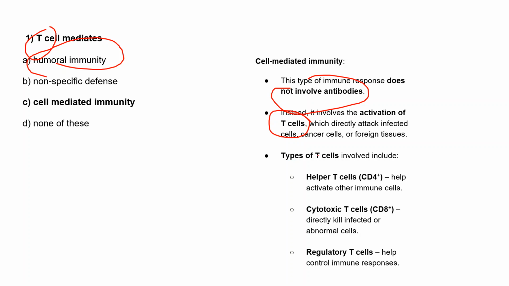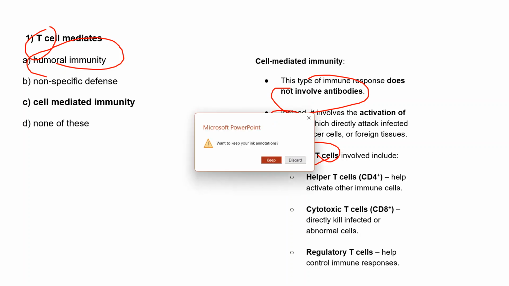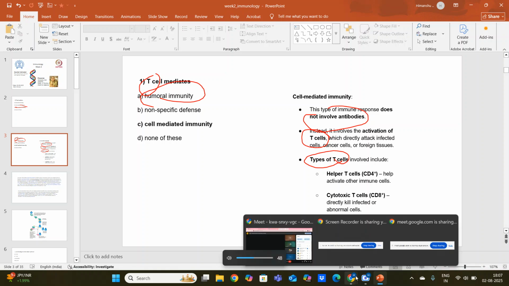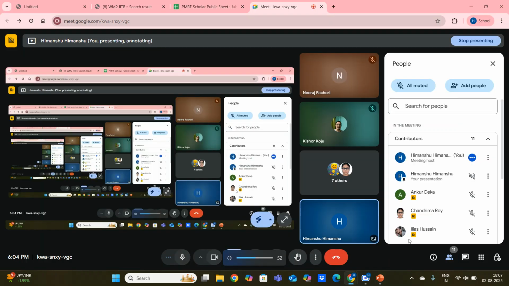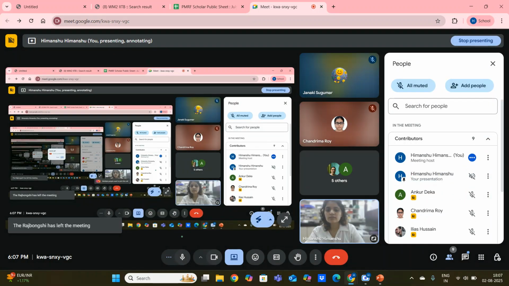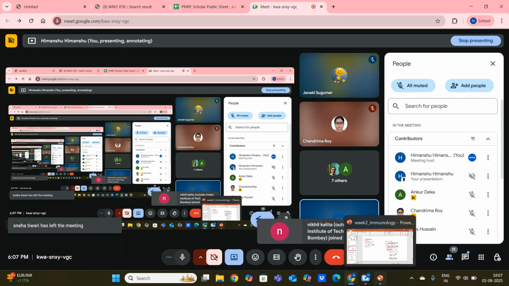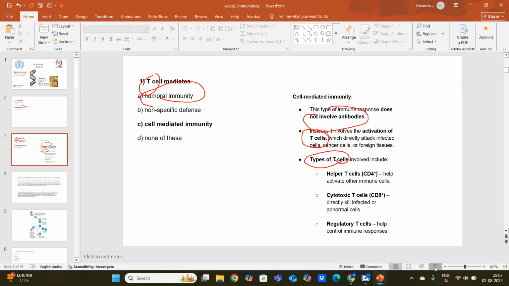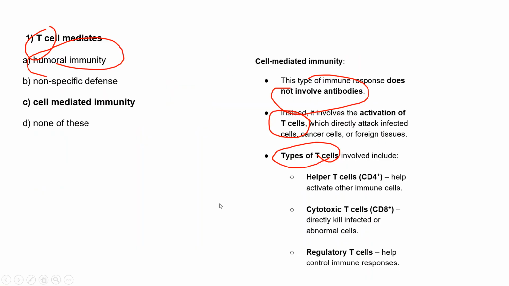So how many types of T cells are there? Three types of T cells are present, right? One is the helper T cells, then cytotoxic T cells, and the regulatory T cells.